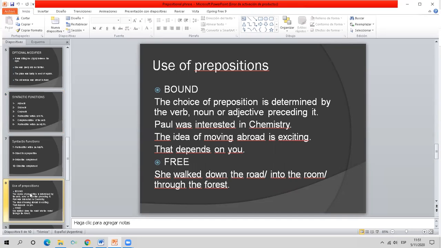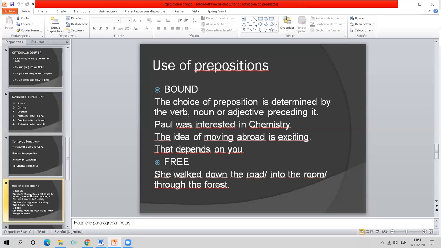This is interesting because when we talk about prepositions, we should be careful whether the use is what we might call bound or free. Bound, what does it mean? Well, that the choice of the preposition is determined by the verb, noun, or adjective preceding it. If you say, Paul was interested in chemistry, there's no way out. Interested, let's say, requires in. You have no option. And you cannot say it was interested of or interested about, okay? You need in.